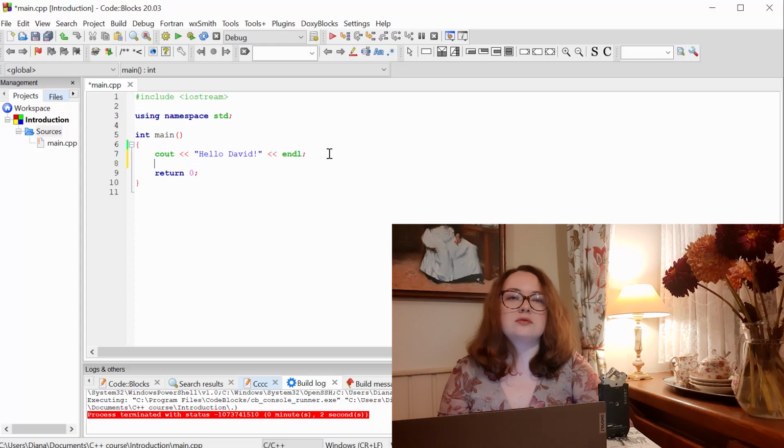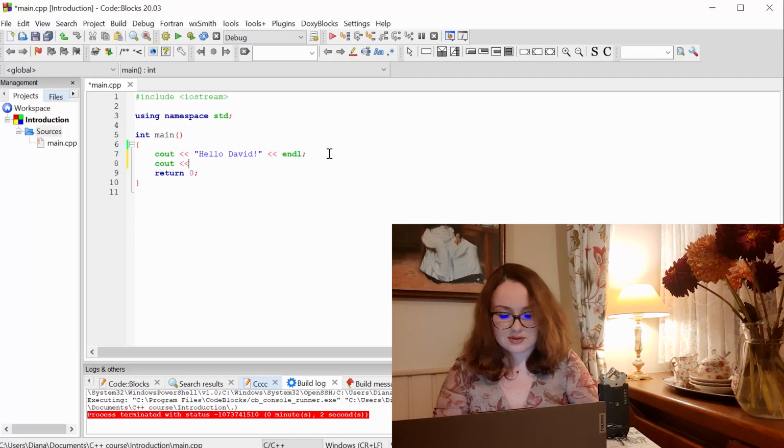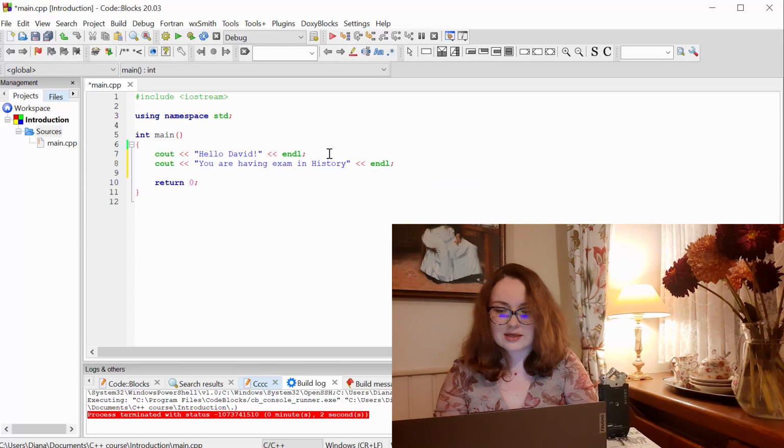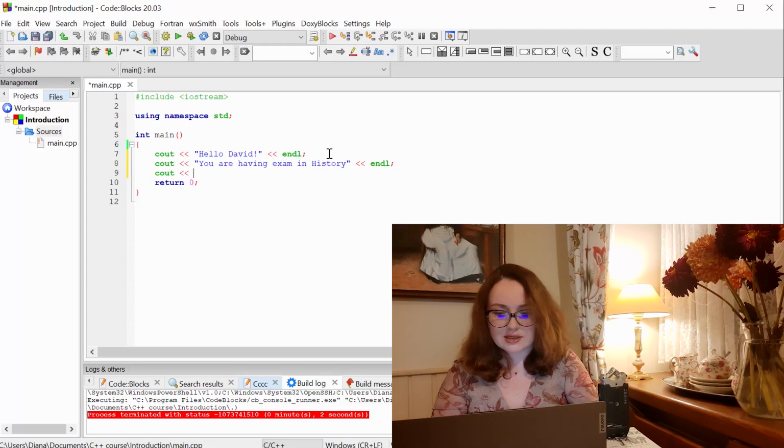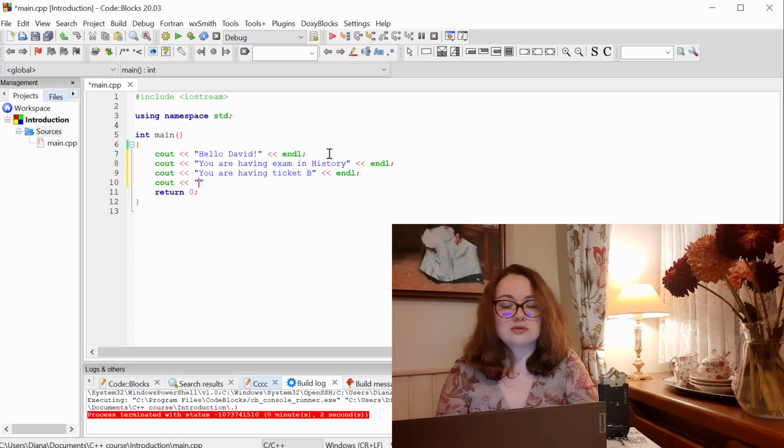For the next line, I want to remind my student that he's actually having an exam today. So let's type to the console, you are having exam in history, and put here end line once again. Then I want my program to assign some ticket to our student, ticket A, B, C, or D. So the next line will be, you are having ticket B, and end line.